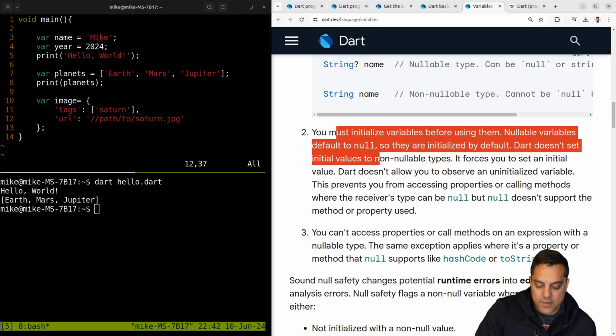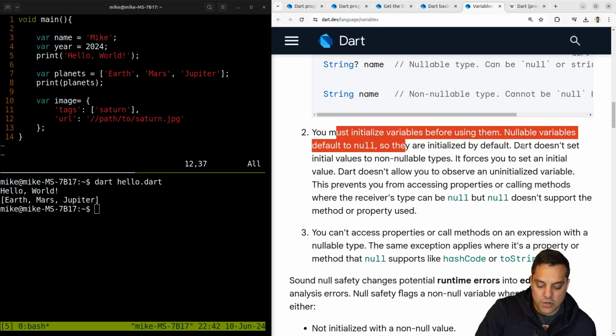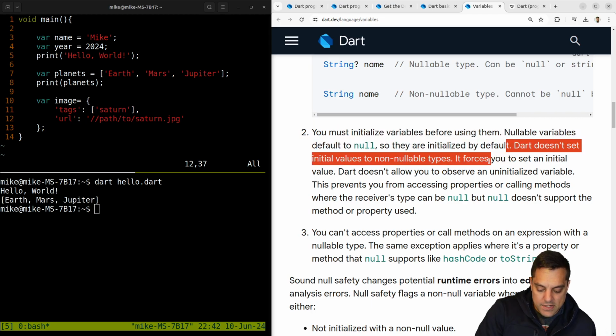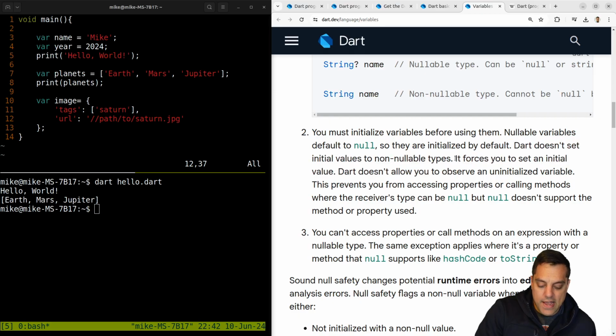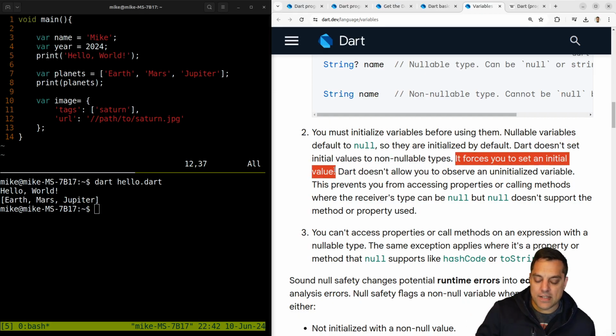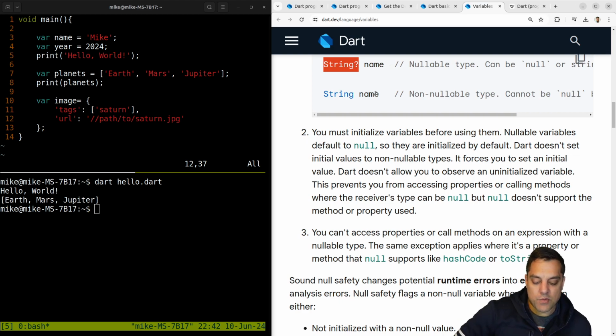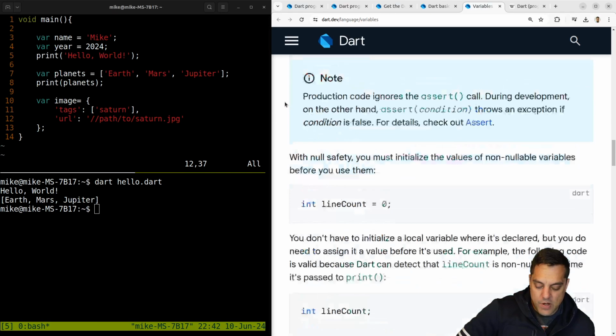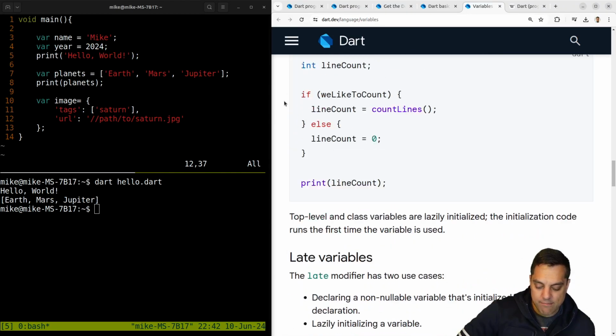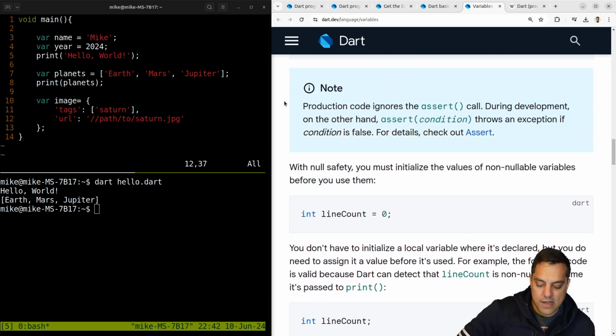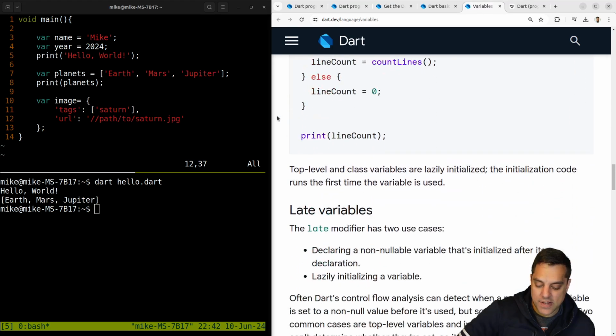Let's see. Otherwise, you must initialize variables before using them. Nullable variables default to null, so they're initialized by default. Otherwise, Dart doesn't set initial values for non-nullable types. So I like that. I like initializing my variables. It's usually the right thing to do, with the exception of if you have a nullable type here and you want to allocate like some giant buffer of memory, it doesn't make sense to zero initialize it for performance reasons. So you would just have that null. So as long as I can do that, that's okay. Okay, so that kind of answers my question on the idea of, do we have to initialize variables? So that answers that question.